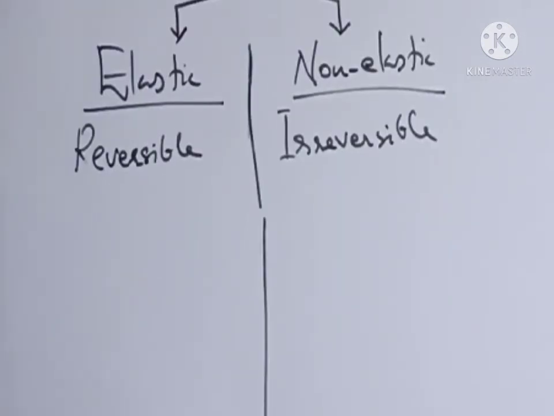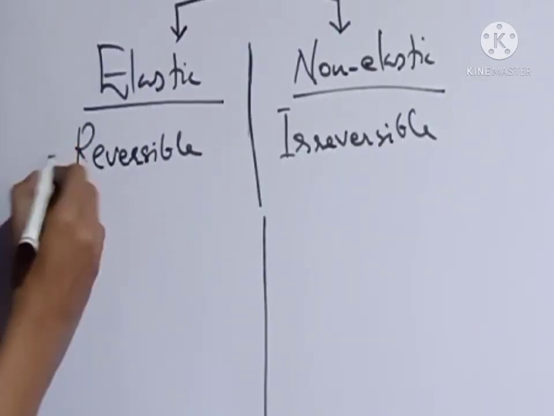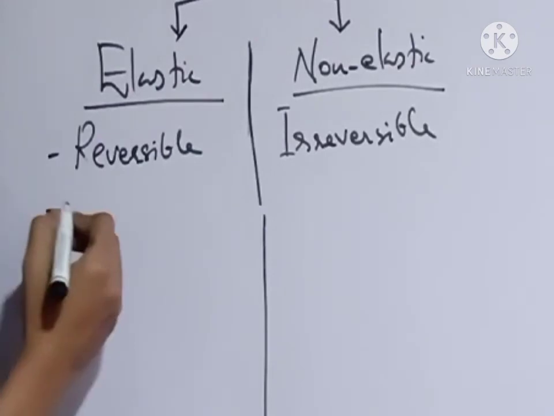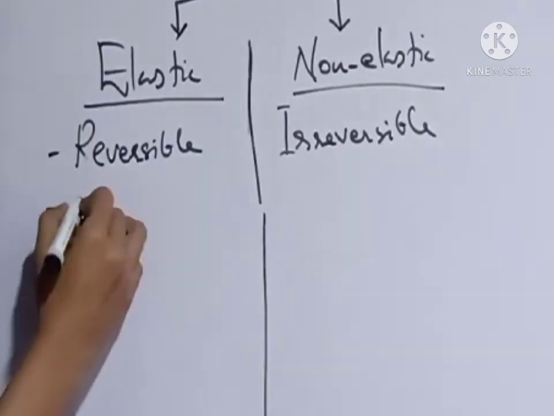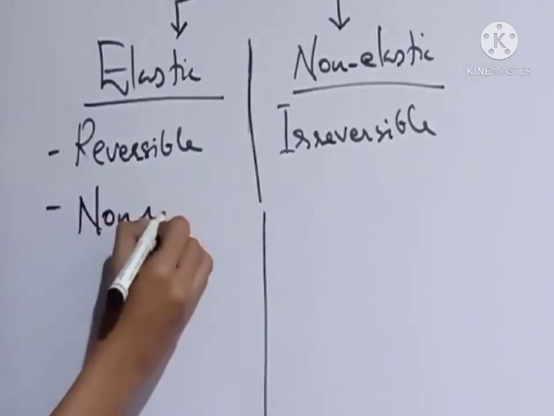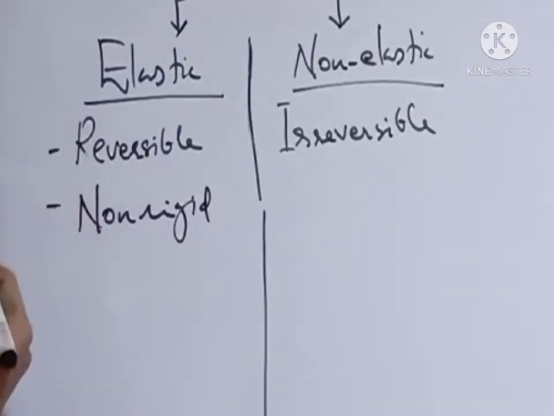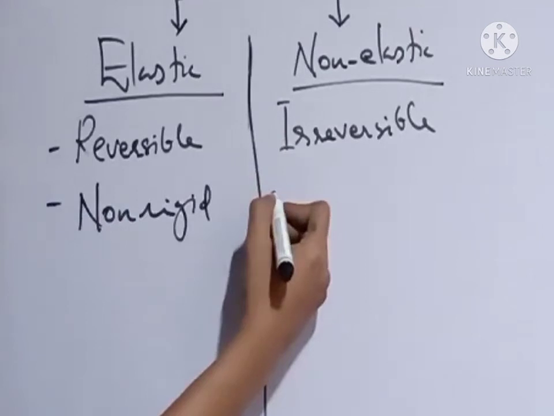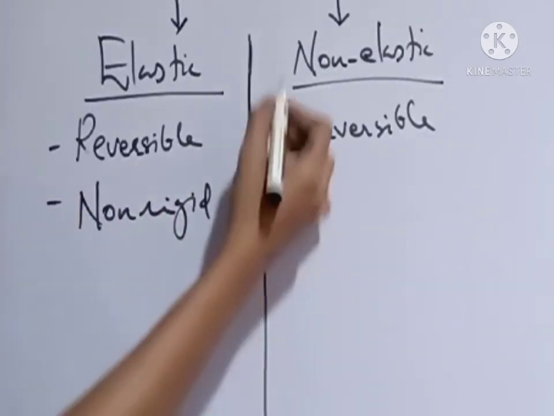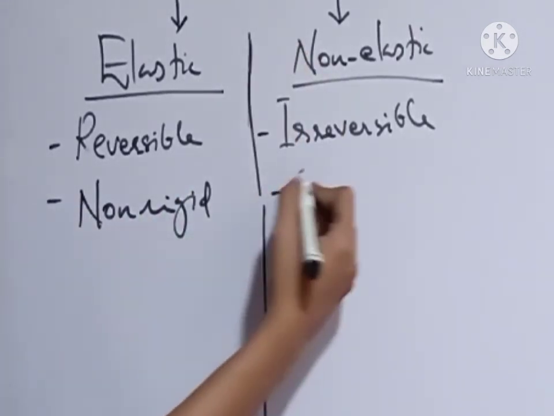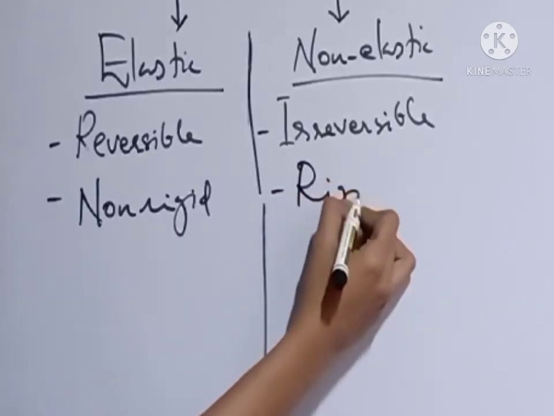If we add more points to this, we can say elastic gels are non-rigid. That is why the back conversion is possible. But in the case of non-elastic gels, these are rigid substances.